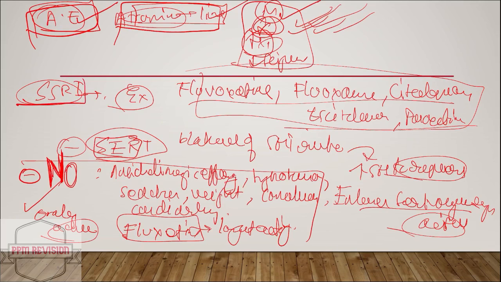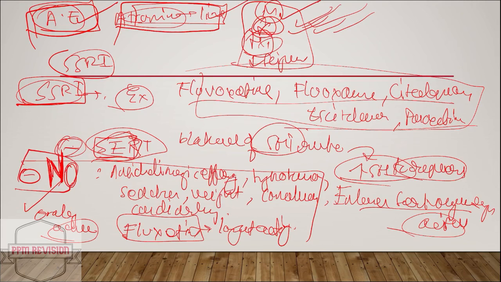Now we quickly jump down to SSRI, the selective serotonin reuptake inhibitors. It inhibits the serotonin transporter, so the reuptake of 5-HT into the neurons is prevented. So there is more availability of 5-HT to the receptors of the CNS.